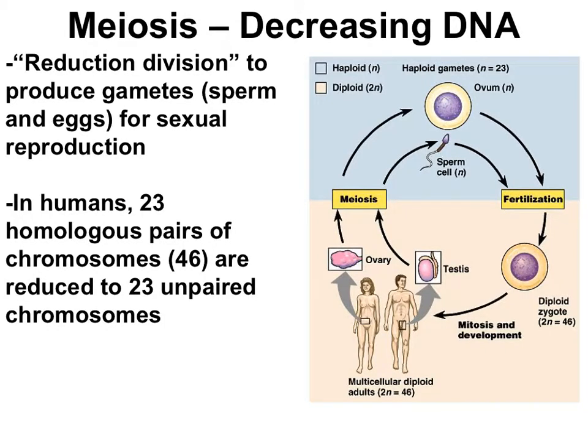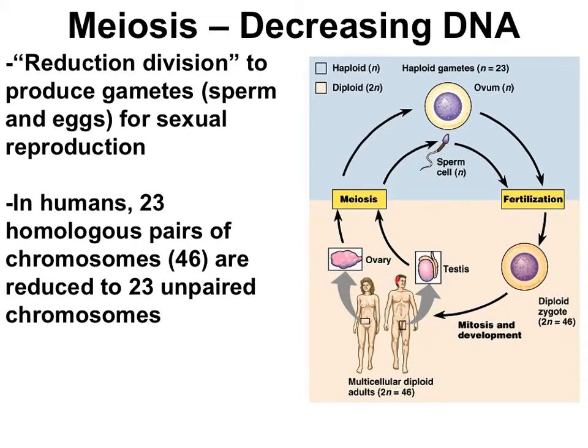Meiosis is nature's way of decreasing or cutting in half the amount of DNA in sperm and egg cells. Sometimes meiosis is called a reduction division because the amount of chromosomes decreases by half. This diagram over here shows how it all works. All people start as one cell called a zygote. A zygote has 46 chromosomes. To make a whole organism, the zygote divides by mitosis and makes an adult organism.